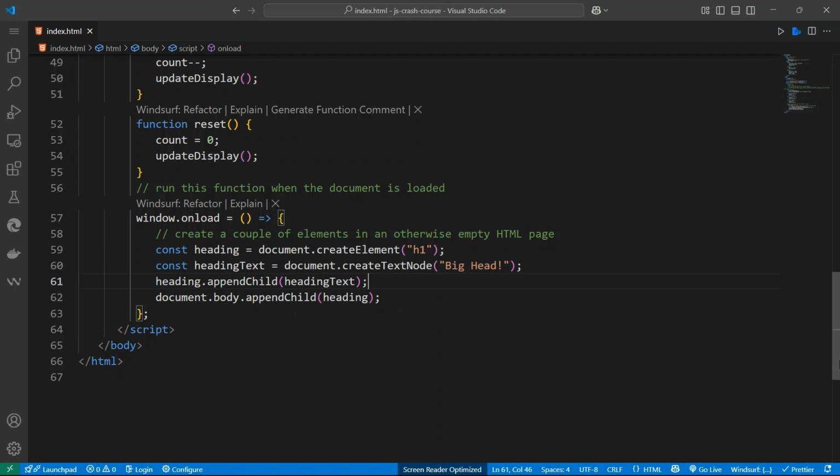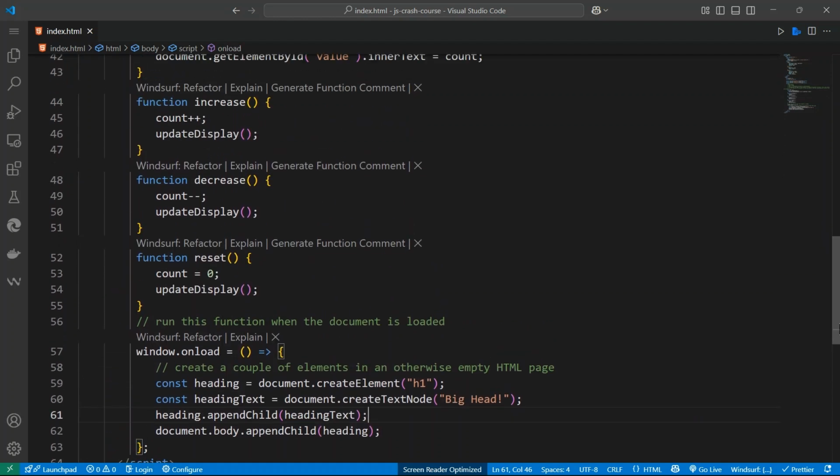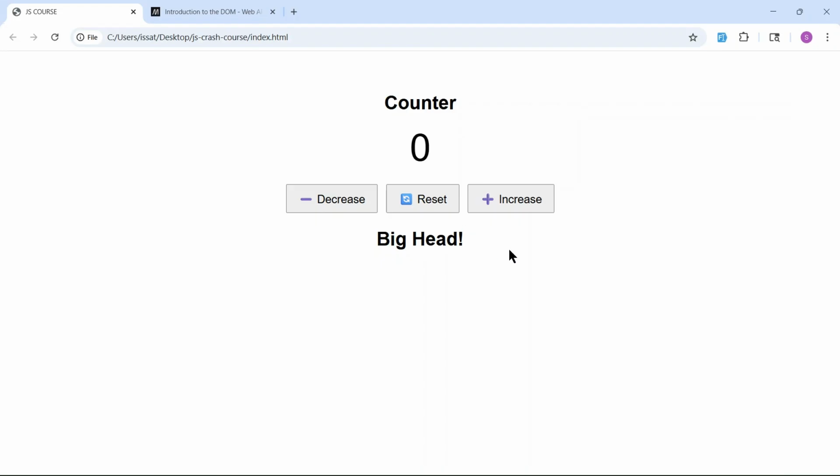I can tell you, there is so much, and this is so much fun. JavaScript is so much fun. So you can play around with it. Just take your time to go around and play with this one. You can increase, you can decrease, you can add as much as you can.